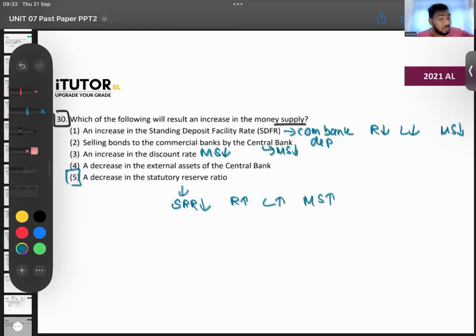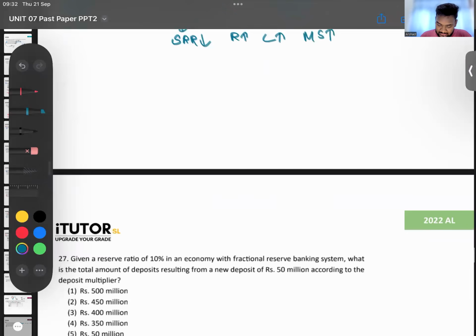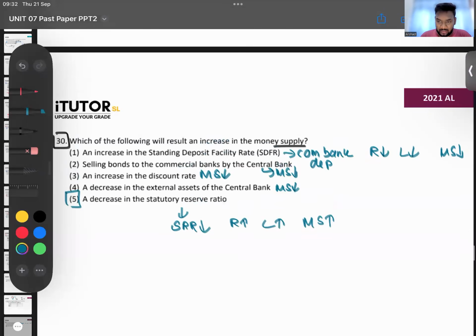External assets have come down, so your reserves have come down, which means your money supply will come down. If your reserves increase and that comes into the economy, the money supply will go up. Is that okay? 30. Very easy question, no? The same thing has been repeated over and over again. Done. That is it with 2021.